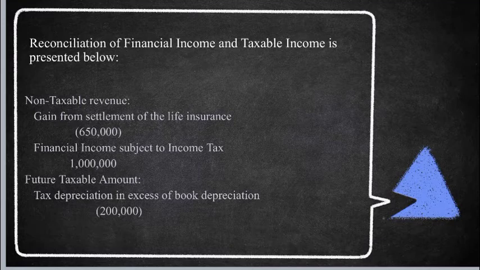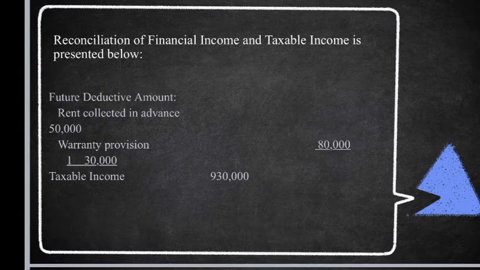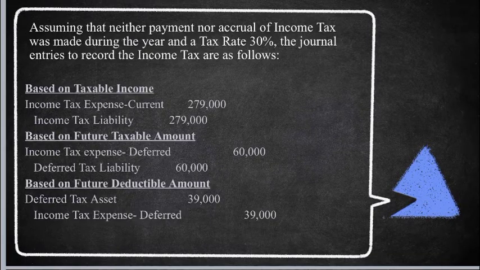Future taxable amount: tax depreciation in excess of book depreciation is 200,000. Future deductible amount: rent collected in advance, 50,000, and warranty provision, 80,000, equal to 130,000. So the taxable income is 930,000. Assuming that neither payment nor accrual of income tax was made during the year and a tax rate of 30%,